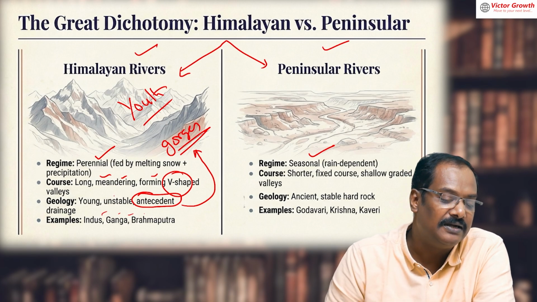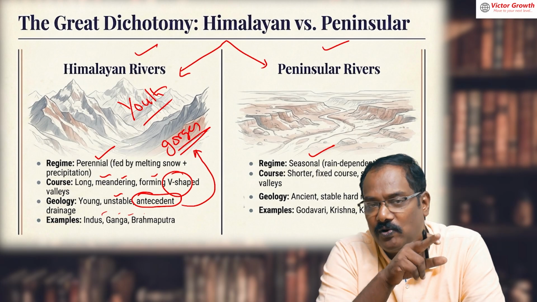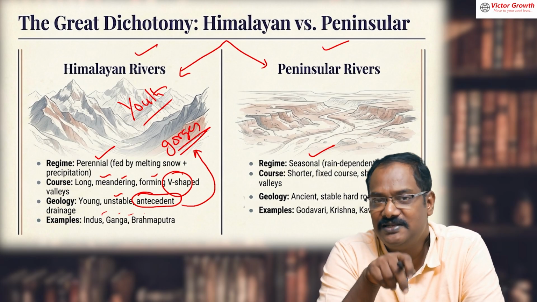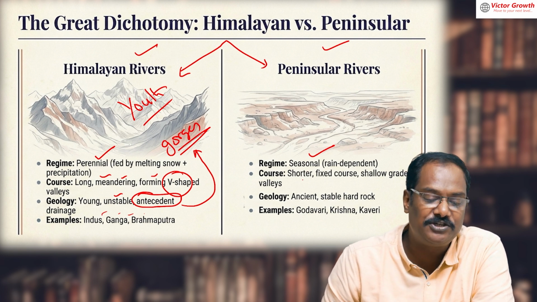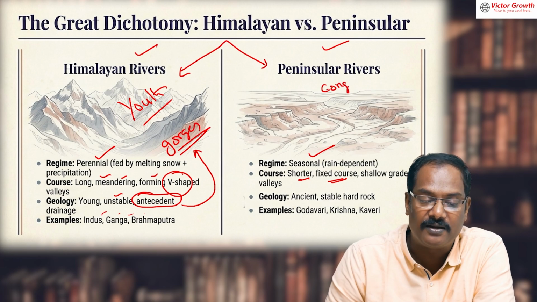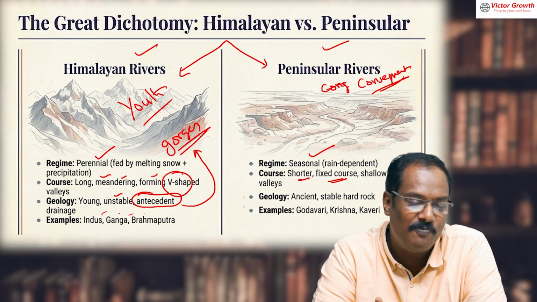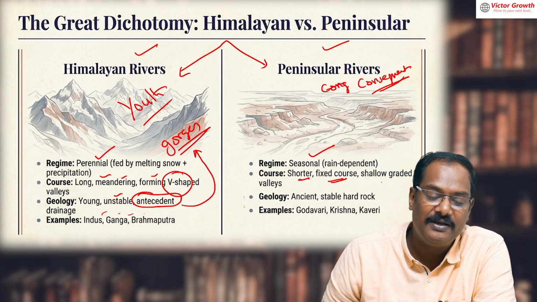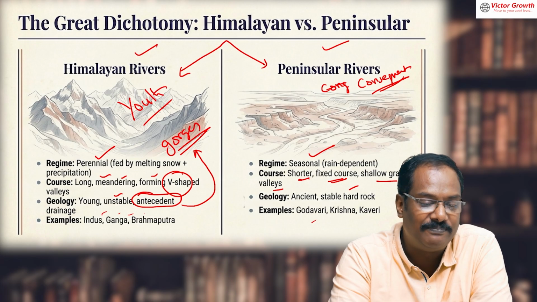They are young and unstable, very youthful, and their erosion capability is high. That is why they could erode the entire Himalaya and create the northern plains. That is the Himalayan river. Coming to the Peninsular rivers, they are seasonal, short, with a fixed course, as I told you in other classes. Consequent: write down this word. That means they do not change the topography, they follow it, like an obedient student. Fixed course, shallow graded valley, and stable hard rock. Godavari, Krishna, Kaveri are examples of Peninsular rivers.